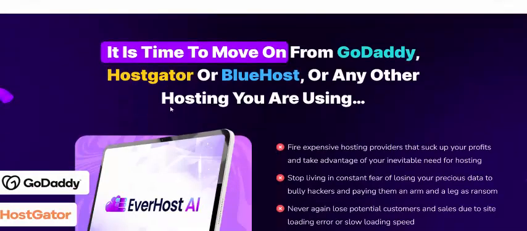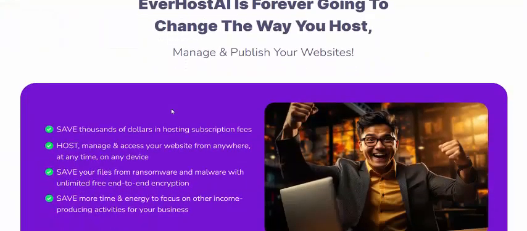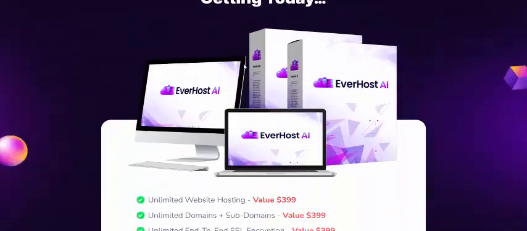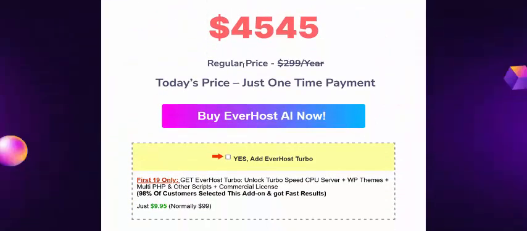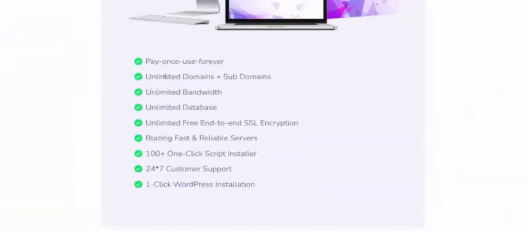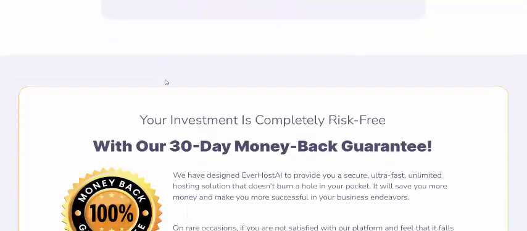It's time to move from GoDaddy, Bluehost and any other hosting. Using EverHost is going to change the way you host. Now let's see the service and this one-time price. Let's see the benefits: EverHost is a one-time purchase, unlimited domains, 24-hour support, and a 100% 30-day money-back guarantee, risk-free.